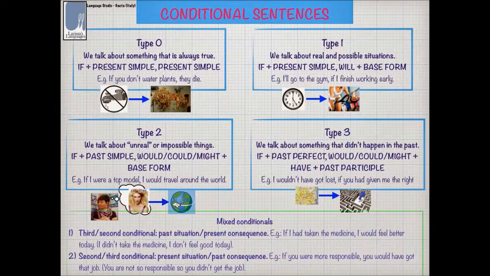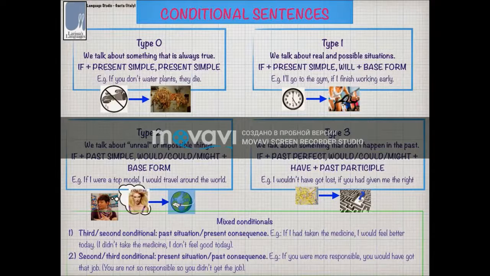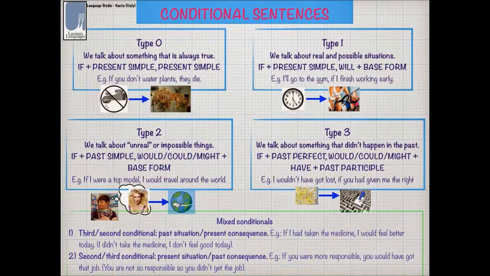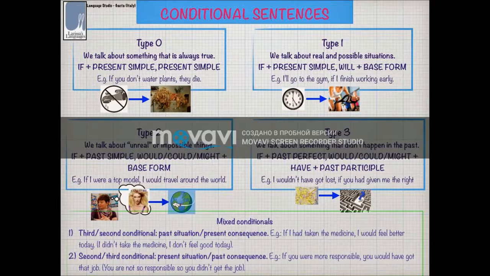The second conditional is used to talk about unreal or impossible things that could be now or in the future. After if, we use past simple, and in the second part we use would, could, might, and base form. For example, if I were a top model, I would travel around the world.